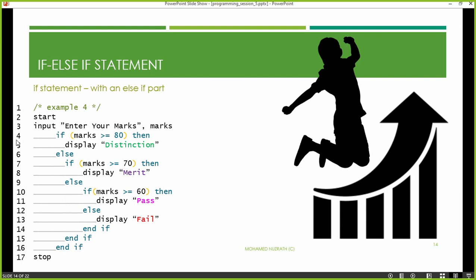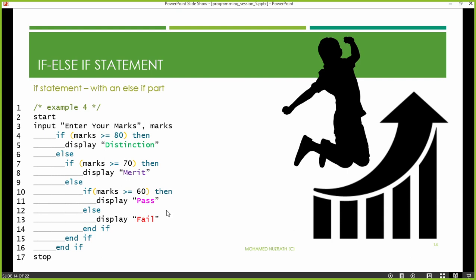Now we will assume the marks you are entering is 65. Come to line number 4. Is 65 greater than or equal to 80? No, can't do this. Else, come inside. Is 65 more than 70? No, can't do this. Again, do we have an else part? Yes, we do. Line number 10 says: if marks is greater than or equal to 60, this is true because the value is 65. Line number 11 can be done. So a person who scores 65 will get a pass.